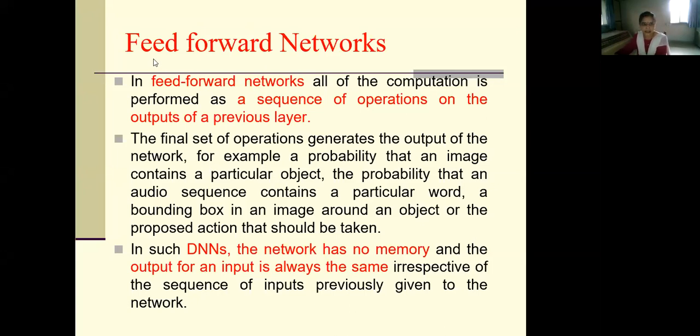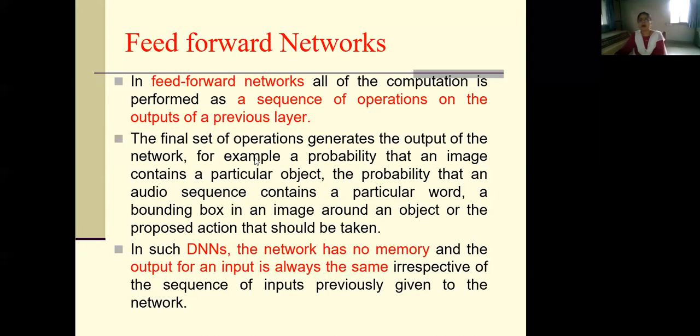Now, in case of feed forward networks, basically all the computation is performed as a sequence of operations on the outputs of a previous layer. It is not on the outputs of previous iteration. Okay, so the final set of operations generates the output of the network. For example, a probability that an image contains a particular object, or the probability that an audio sequence contains a particular word, or a bounding box in an image around an object, or the proposed action that should be taken.